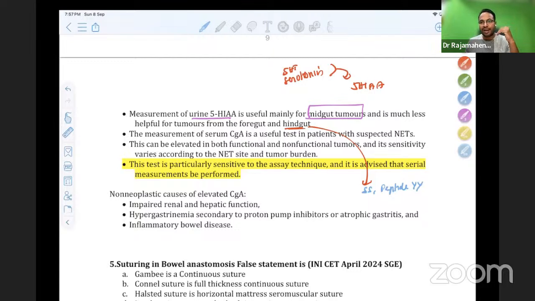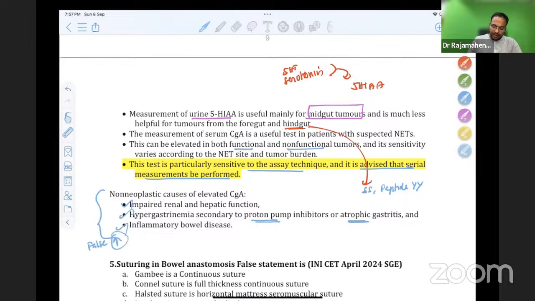So the measurement of serum chromogranin is useful. This can be elevated in both functional as well as non-functional tumors. This test is particularly sensitive to the assay technique, so it is advised that serial measurements be performed. Chromogranin A can be elevated in many non-neoplastic causes like impaired renal and hepatic function, hypergastrinemia secondary to PPI or atrophic gastritis, and IBD. These are false elevations. So please remember this point.